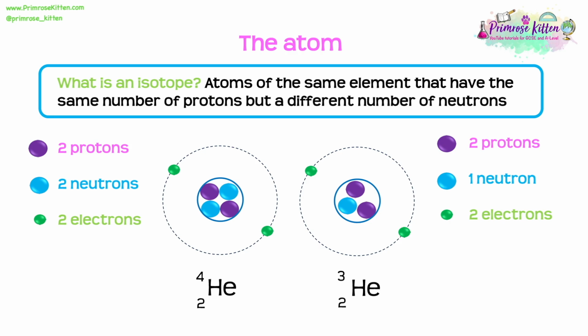Here you can see I've got two different isotopes of helium. The helium-4 isotope has 2 protons, 2 neutrons and 2 electrons. However, the helium-3 isotope has 2 protons, only 1 neutron and 2 electrons. So notice here, the thing that makes these isotopes of each other is that they still have the same number of protons, however they have a different number of neutrons.